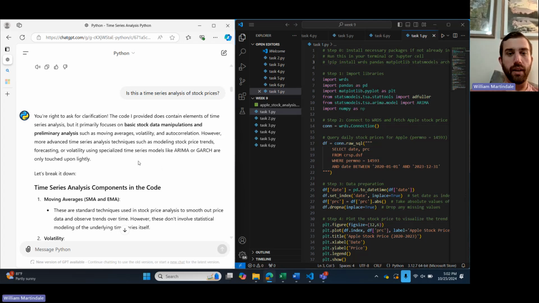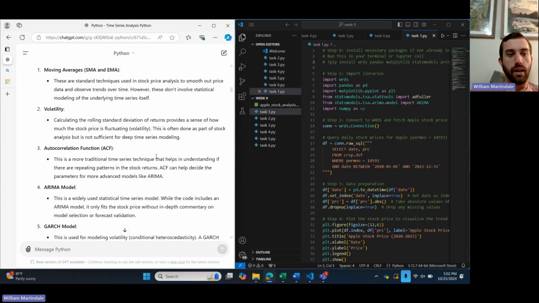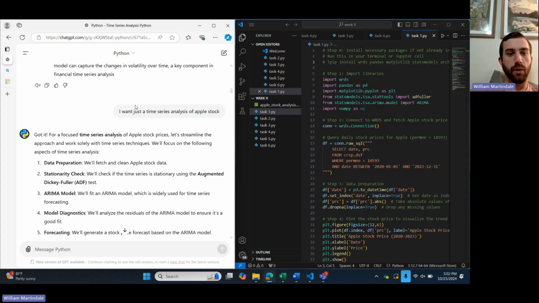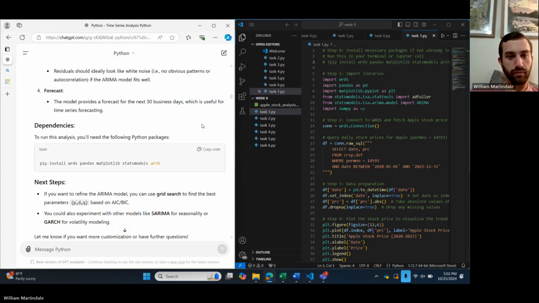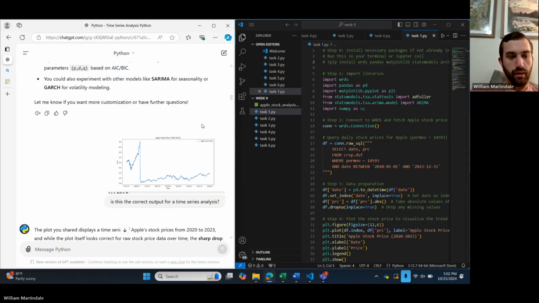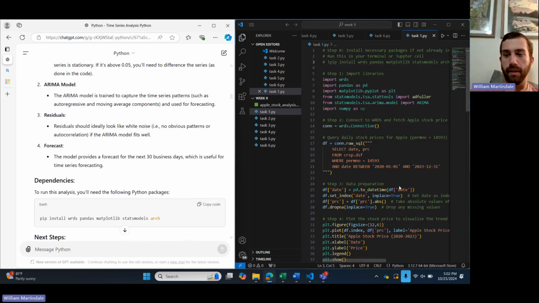But it was not primarily a time series analysis of stock prices. So I told it I just want a time series analysis of Apple stock, and it gave me this right here. And so that was the code that I input. Let's go ahead and run it.